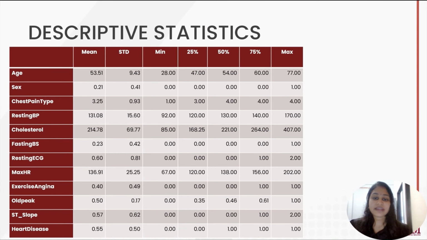This is the descriptive statistics of the research, where we can see the mean, standard deviation, minimum and maximum value, and the percentile of continuous variables of each and every quantitative attribute. From this table, we can see that sex, chest pain type, fasting BS, resting ECG, exercise angina, old peak, ST slope, and heart disease represent values like yes or no, male or female, types such as normal, peak, low, like that. But only resting blood pressure, age, cholesterol, and maximum heart rate represent the patients' values, where there are the original mean, standard deviation values, and their percentiles of continuous variables.